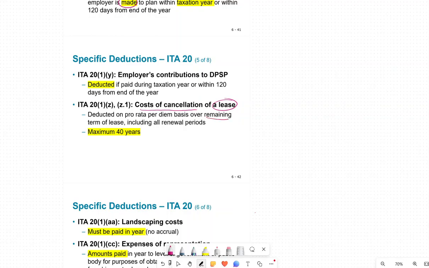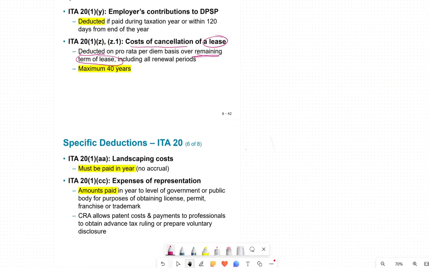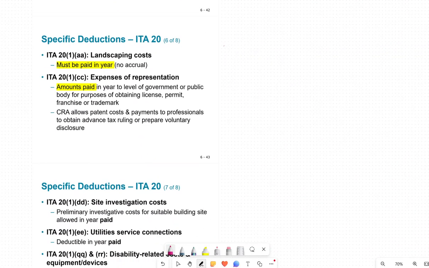However, it will be deducted on a prorated per-term basis over the remaining term. So if the term was 10 years, you cancel it after 4 years, the remaining life is 6 years, and that will be your deduction for the lease cancellation.